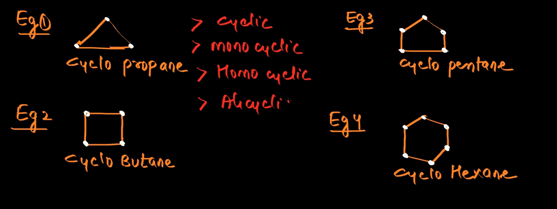So these come under what? Alicyclic compounds, because their properties will be similar to what? Aliphatic compounds. Like we know about propane. Now here is cyclopropane. Propane, cyclopropane. What exactly is the difference? Only the structure. Propane is open, cyclopropane is closed, but properties will be similar. So I hope you have understood the first category of homocyclic compounds, that is alicyclic compounds. Now we will see some other examples.